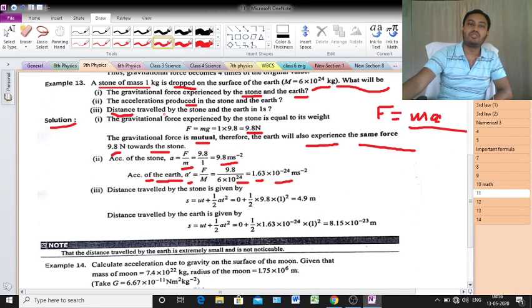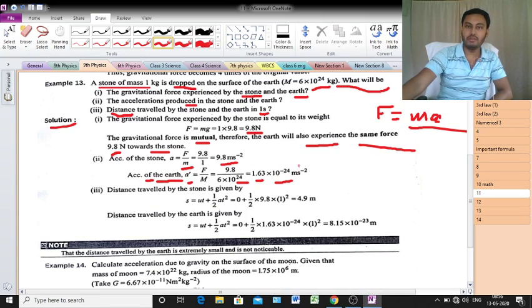Distance traveled by the stone and the earth in 1 second. What is this? In 1 second. That means here time is present, t is present. Clear? So you need to calculate the distance, that means s or h, whatever.